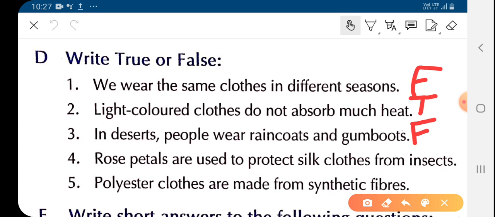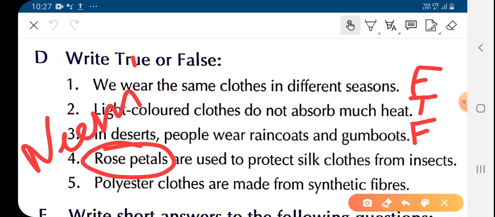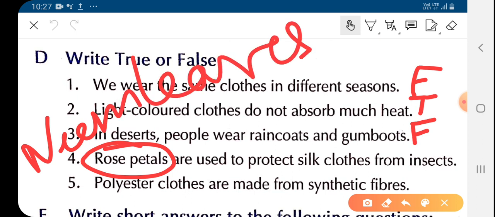What leaves are used? Petals are not used, but leaves are used. Neem leaves are used to protect silk clothes from insects, not the rose petals. So it is also false.